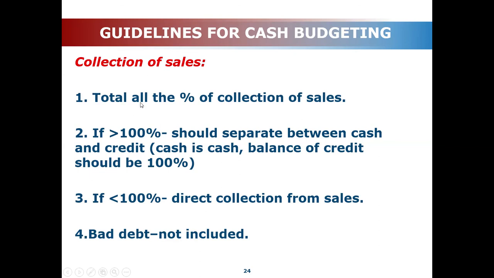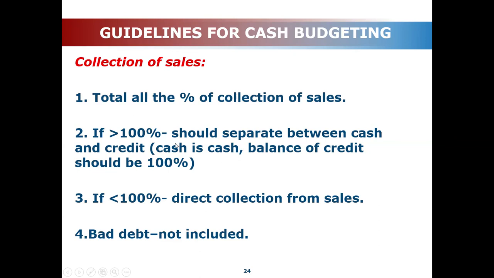Okay, total, all the percentage of collection of sales. Okay, how much do you want to know about the collection, the cash sales, how many percent? If more than 1%, 100% should be separated between cash and credit. Meaning that cash is cash and the balance of credit should be 100%. What does it mean here?